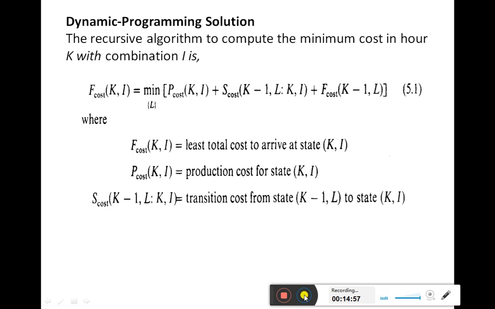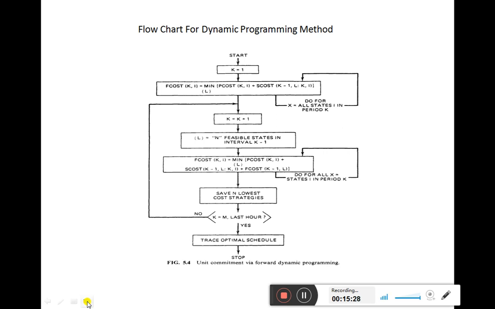This is nothing but the transition cost from the state k minus 1 comma L to the state k comma I. So using this equation we are going to find out the minimum cost of generation for the present load requirement. And using this recursive algorithm, it can be computed very easily. Now let us see the flow chart for this dynamic programming method.